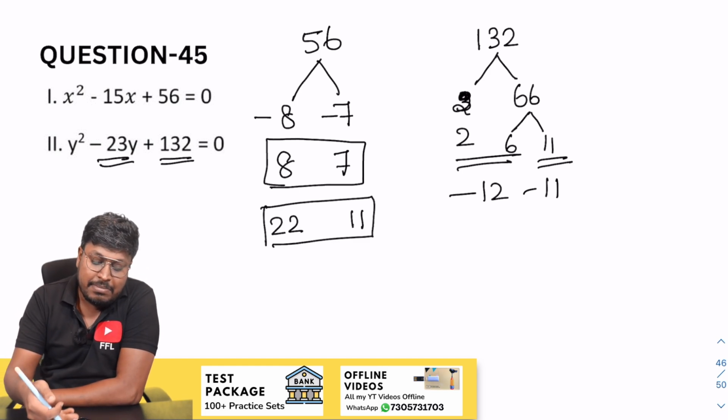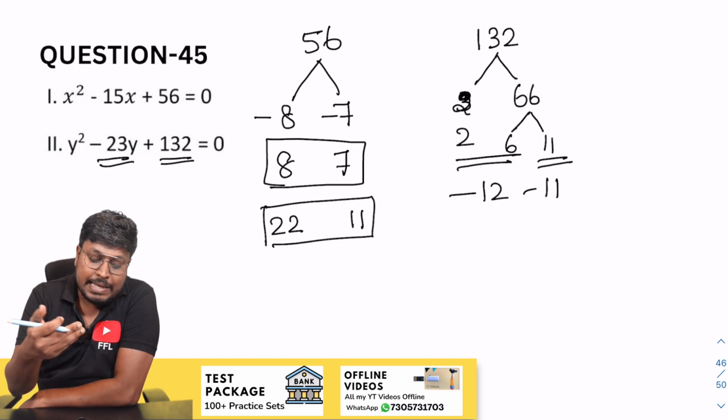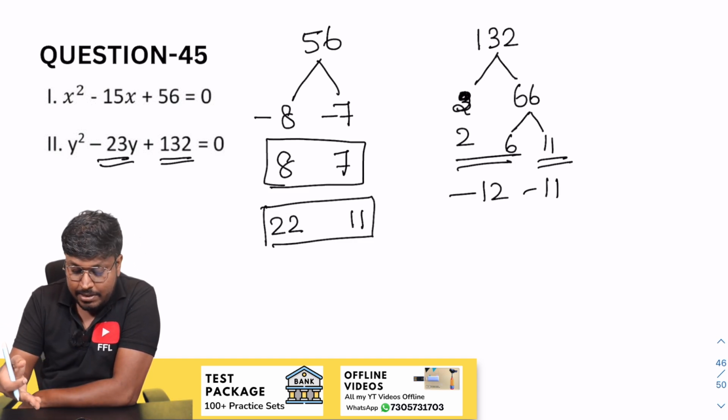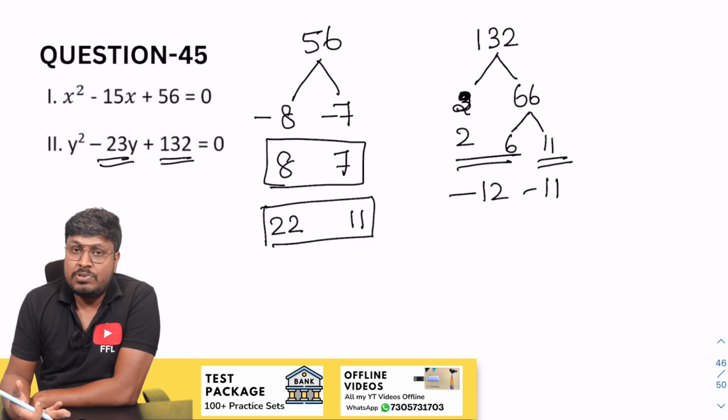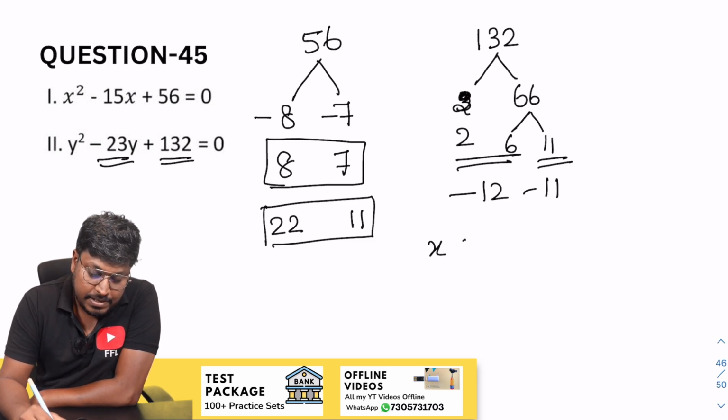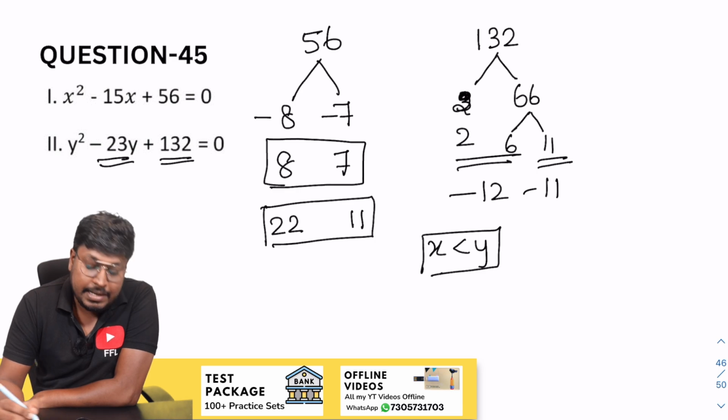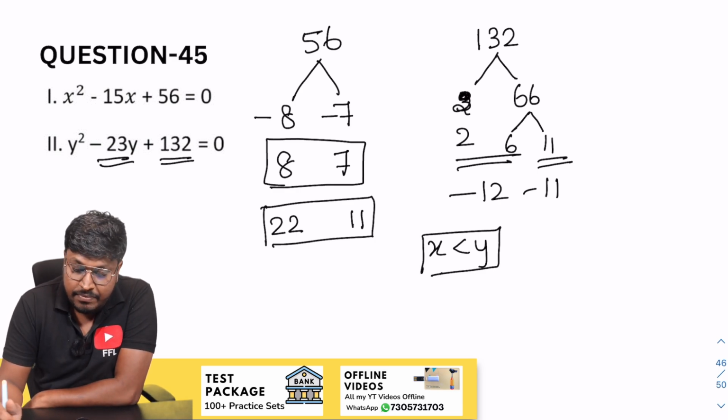By just seeing the numbers themselves, we can decide that the x values are 8 and 7, and the y values are 12 and 11. So definitely the y value seems to be greater. So we can say that the answer will be x less than y, or y greater than x, for question number 45.